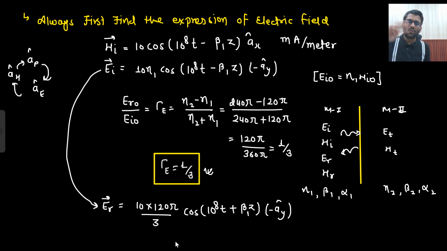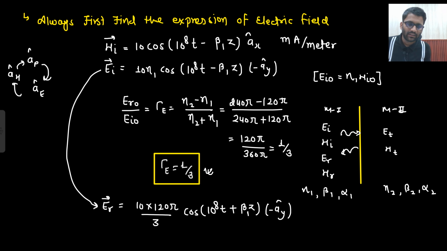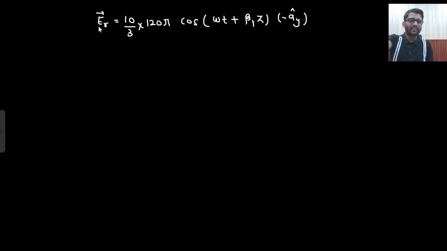From any electric field, can you go to the magnetic field? Yes. So how will I write down HR? What will be my HR? Let's write it down on the next page. If I have an electric field expression, this is my electric field expression, that is 10 by 3 into 120 pi cos(omega t plus beta 1 z) minus ay cap. Now I just give you this question, that this is your electric field expression. You need to write down the magnetic field expression.